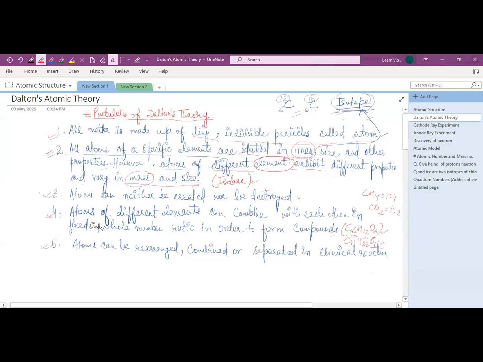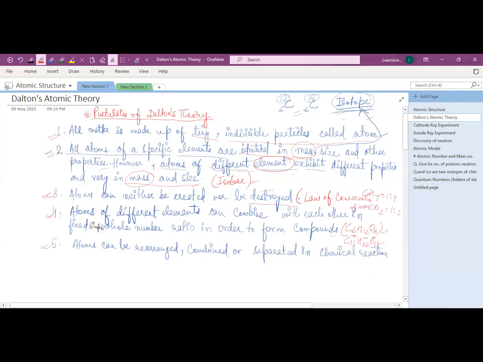The third postulate of Dalton's atomic theory was that atoms can neither be created nor be destroyed. This postulate was right. He just explained the law of conservation of mass, giving an account for it.